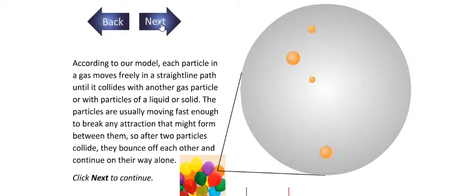According to our model, each particle in a gas is moving freely in a straight line path until it collides with another gas particle or with the particles of a liquid or solid. These particles are usually moving fast enough to break any attraction that might form between them. So after two particles collide, they bounce off each other and continue on their way.